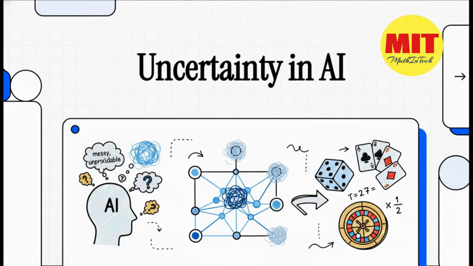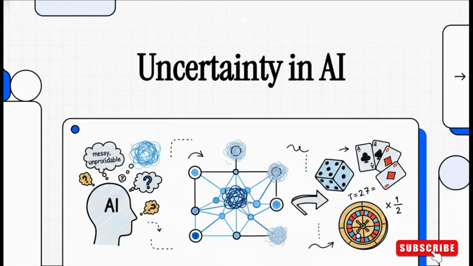You know, in a perfect world, all the information we'd ever need would be right at our fingertips. Making decisions would be easy. But let's be honest, the real world is messy, it's unpredictable, and it is full of unknowns. And that is the absolute central challenge for artificial intelligence. So how does an AI system find its way through a world where nothing is ever guaranteed? Well, the answer lies in mastering the language of chance, and that language is probability. Let's dive in and explore how AI uses this mathematical framework to see in the dark.